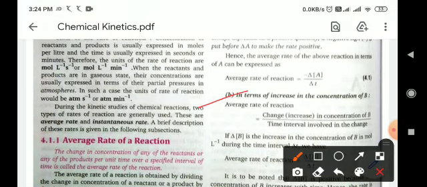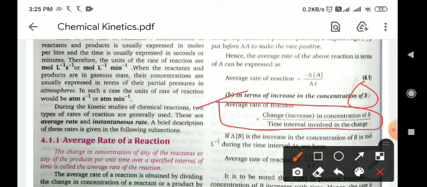Now, in terms of increase in concentration of B, meaning formation of product. When product forms during a reaction, the concentration of product will increase. So we talk here about the increase in concentration. The average rate of reaction will equal the change in concentration of B upon the time interval involved in the change.